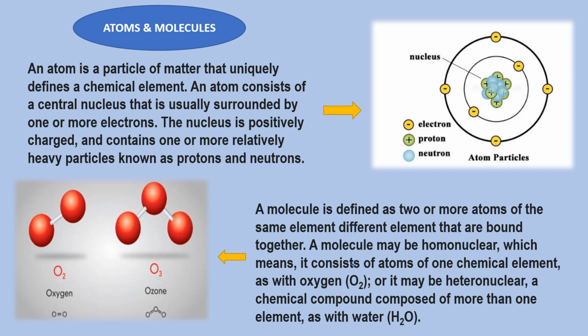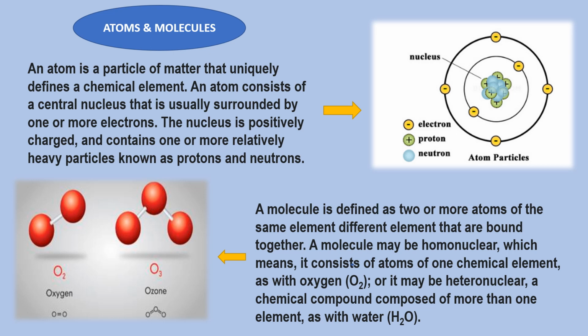Please see the diagram. You can see at the center there is a nucleus portion where protons and neutrons are there. Protons are positively charged, green color here, and neutrons are neutral, that means no charge. The sky-blue one is neutron. Now around the nucleus there are circular orbits through which electrons are rotating. Electrons are negatively charged, yellow color you can see.